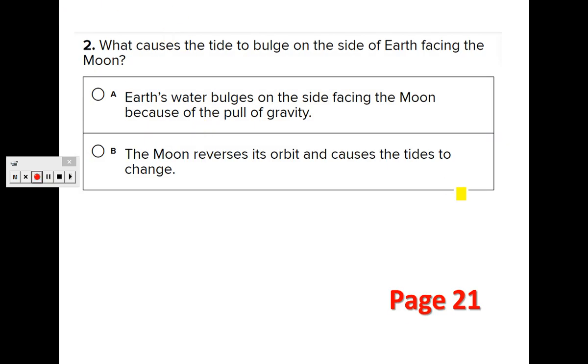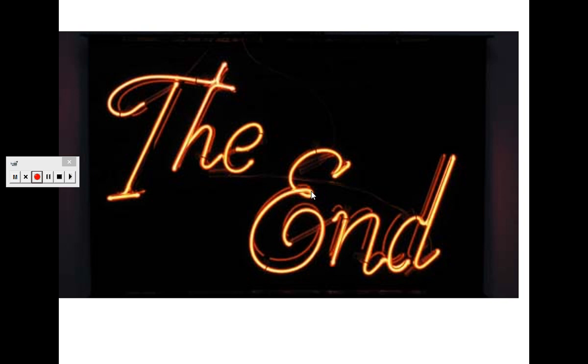Moving on to the second question on page 21. What causes the tide to bulge on the side of Earth facing the moon? I have shown you the picture where the water is bulging towards the moon. What causes it? A or B? A. Earth's water bulges on the side facing the moon because of the pull of gravity. B. The moon reverses its orbit and causes the tides to change. So the moon, if it's orbiting around the Earth, does it reverse its orbit? What do you think, A or B? A, of course, is the correct answer.